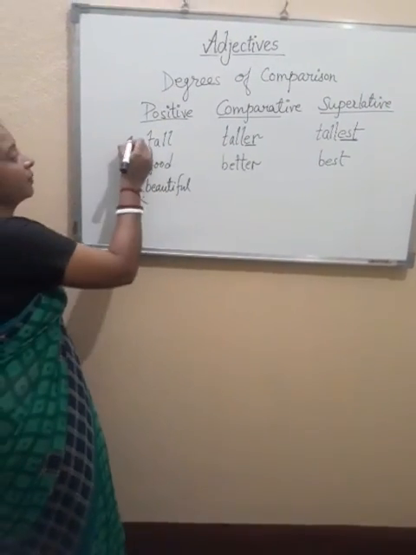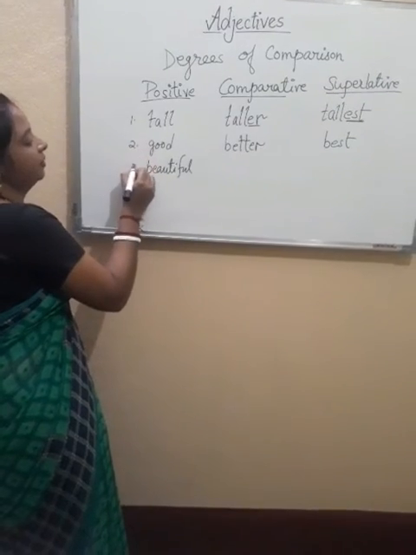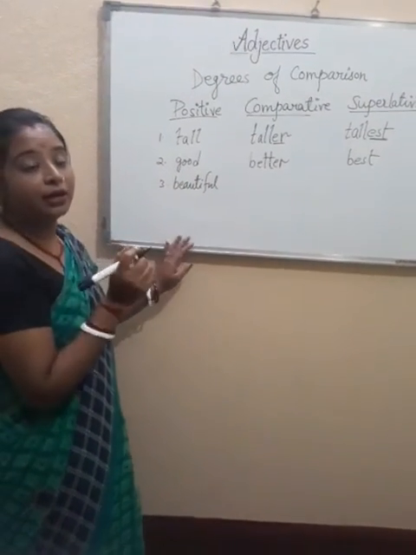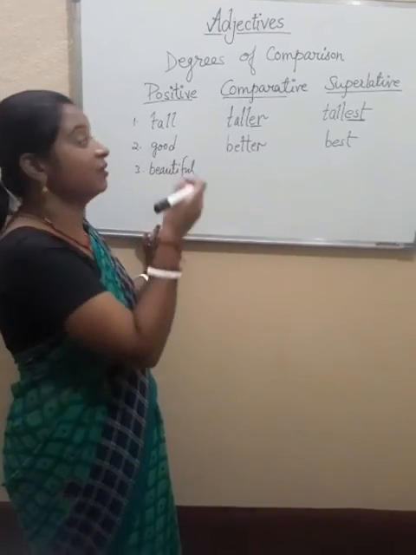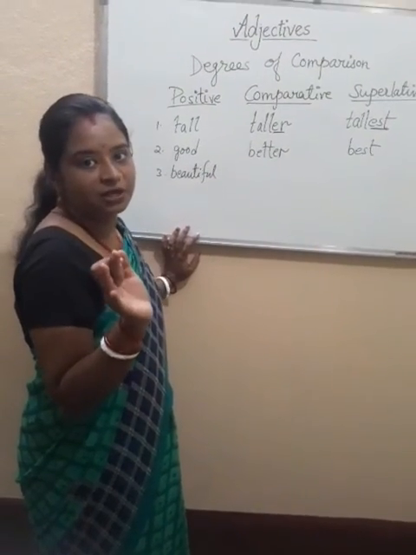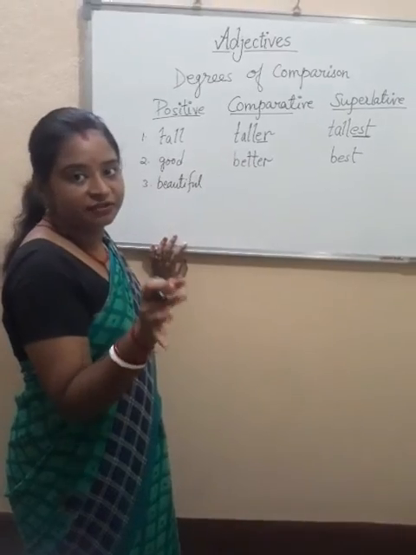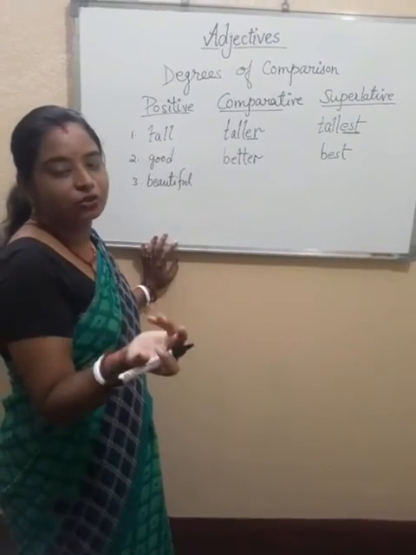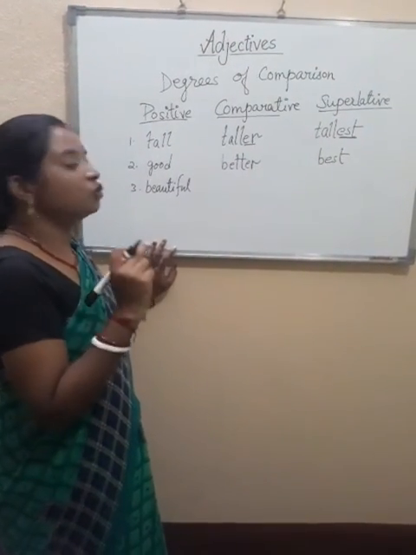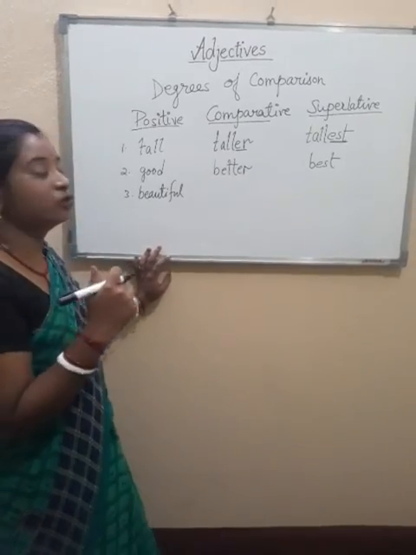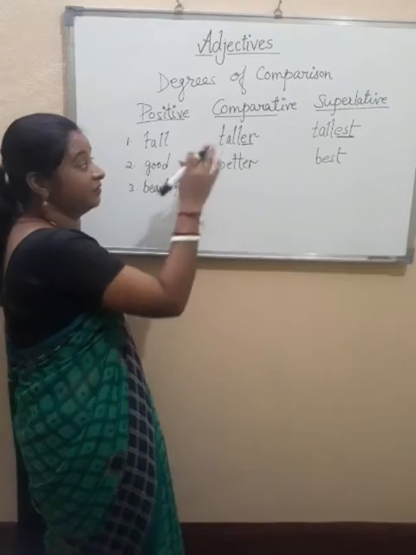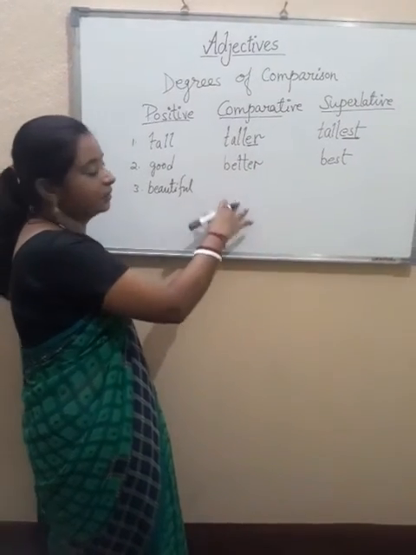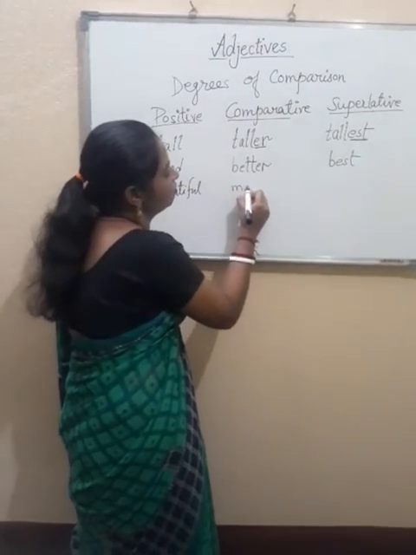Coming to the third example, this is beautiful. Now, beautiful, we cannot add er here also. That's why I have taken three different examples, so that you can understand the three different types, means how do we change into comparative and superlative. So, in case of beautiful, we are going to use more. Where we use er, but if adding er is not possible, in that case we use more.